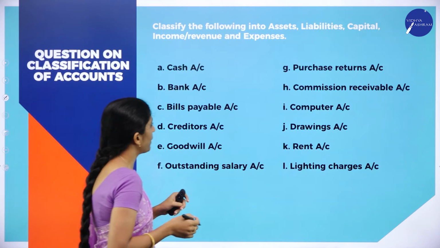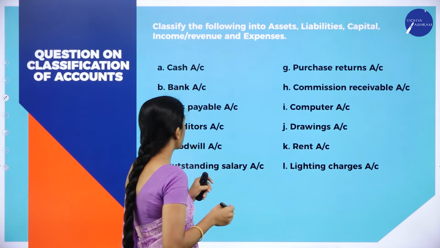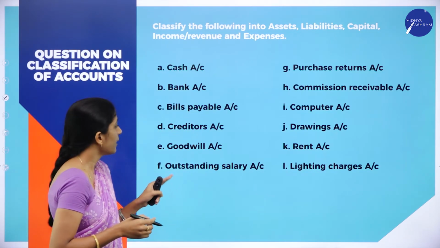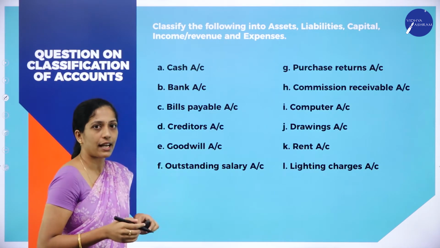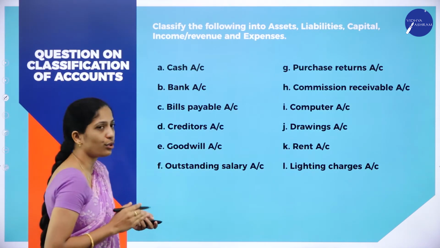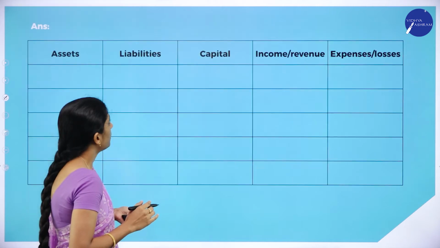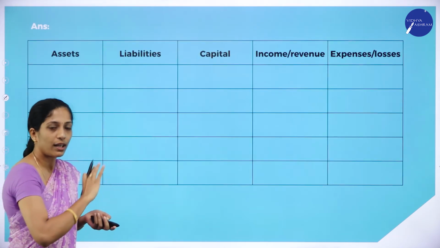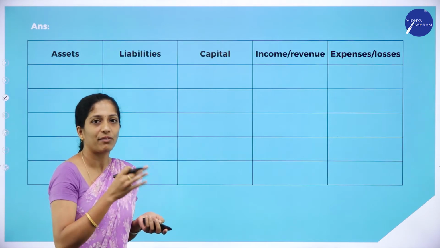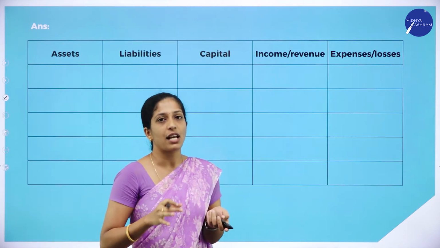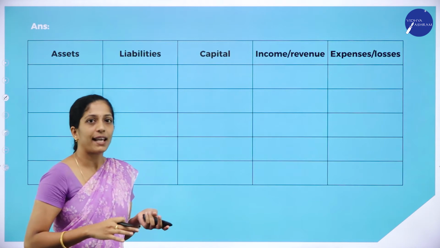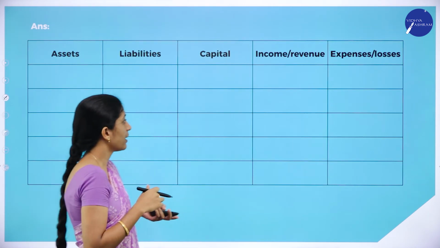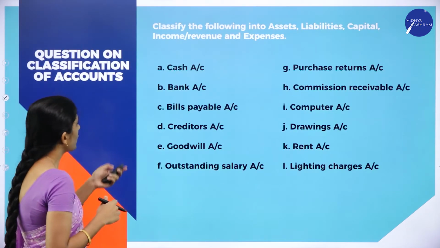Next, bills payable, computer, creditors, drawings, goodwill, rent, then outstanding salary and lighting charges. So we have to identify now. You can do it like the previous problem, identify and write there itself, or we can make columns like this and record it. Now we shall see one by one.